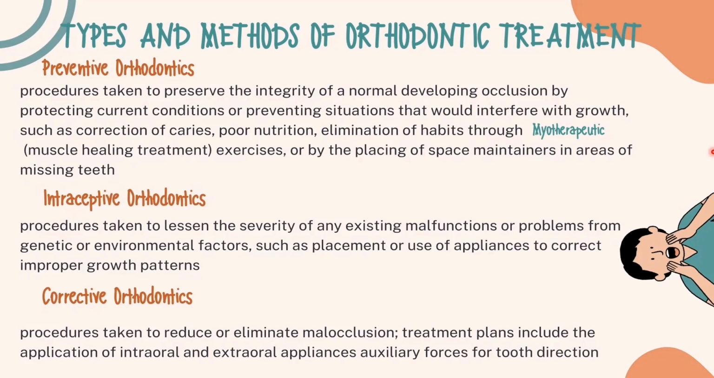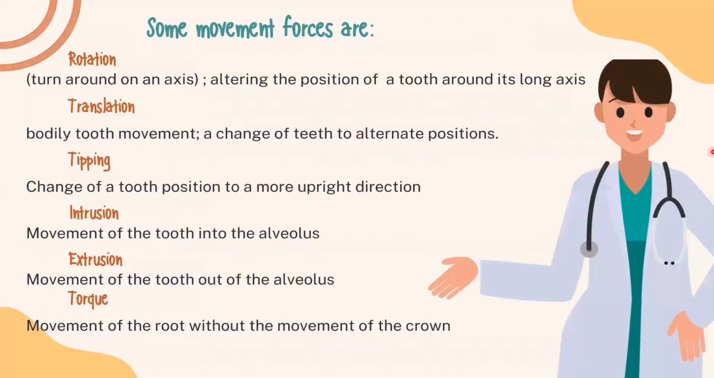Interceptive orthodontics is procedures taken to lessen the severity of any existing malfunctions or problems from genetic or environmental factors, such as the use of appliances to correct improper growth patterns. Corrective orthodontics: procedures taken to reduce or eliminate malocclusions. Treatment plans include the application of intraoral and extraoral appliances, auxiliary forces for tooth direction.